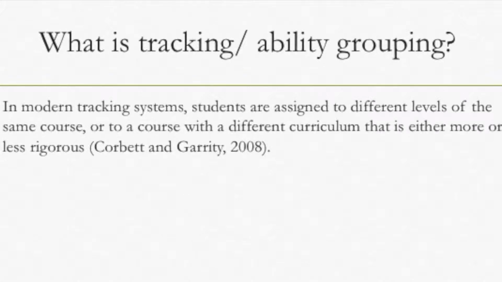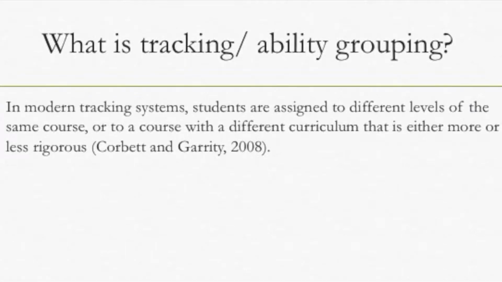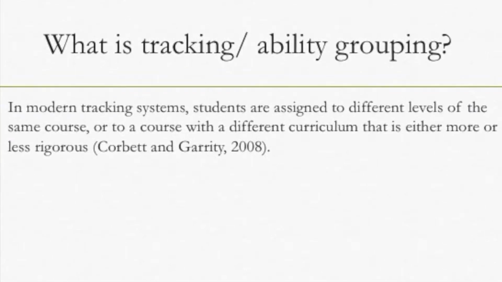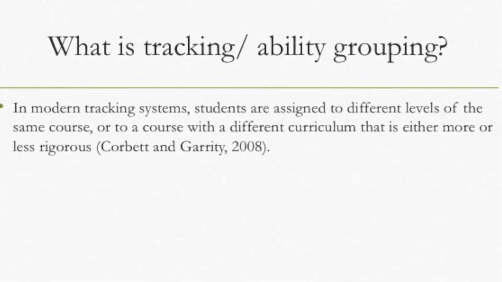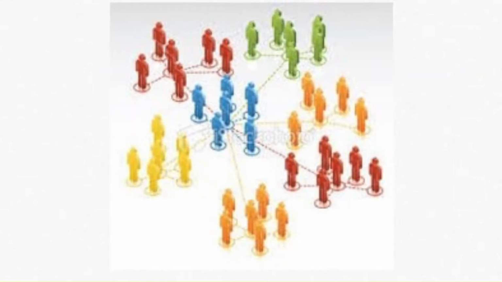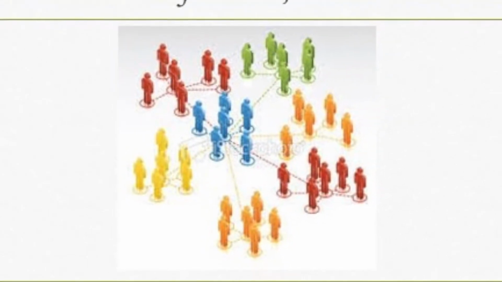There are two different types of tracking systems. The first is known as ability grouping, where students are assigned to different classes based on their perceived ability in that subject. Leveling systems ideally teach all students the same curriculum, but they may first need to pass prerequisite courses. Some higher achieving 8th graders, for example, may be taking the same course as lower achieving 10th graders.